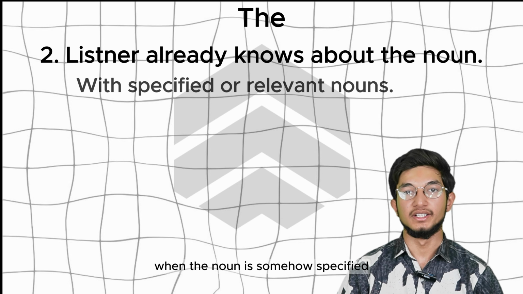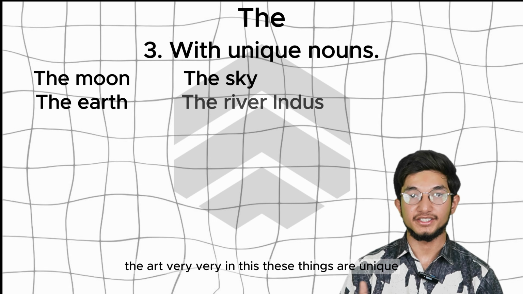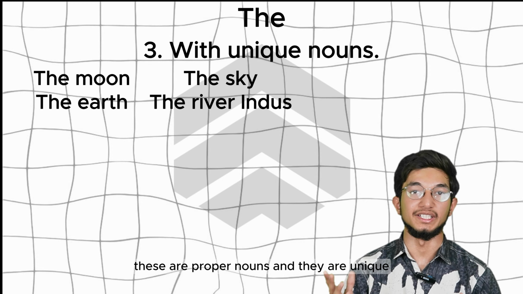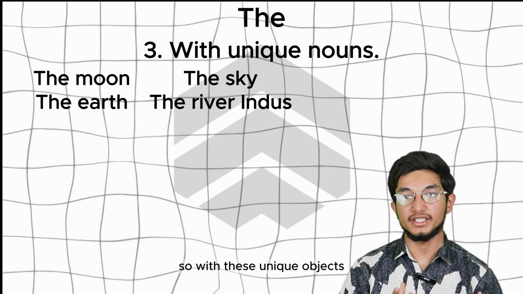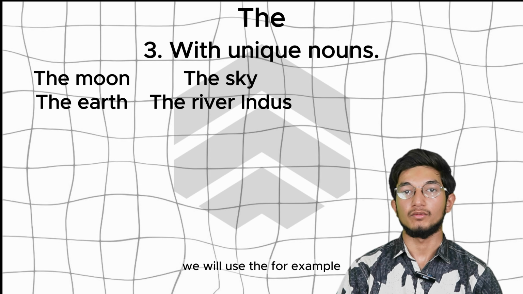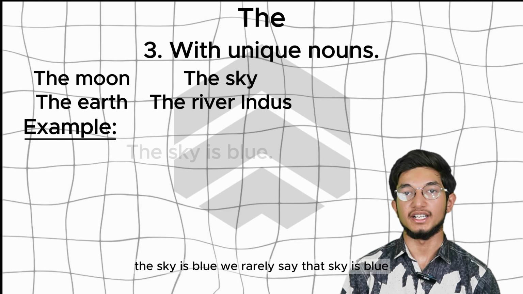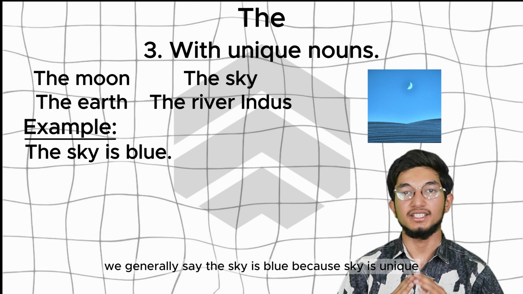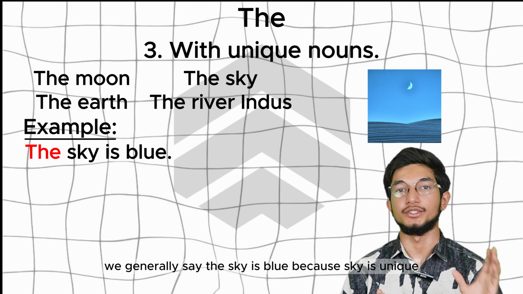And then the is also used with unique objects. Unique objects are like the moon, the sky, the earth, the river Indus. These things are unique. These are proper nouns and they are unique. So with these unique objects we will use the. For example, the sky is blue. We rarely say that sky is blue. We generally say the sky is blue because sky is unique.